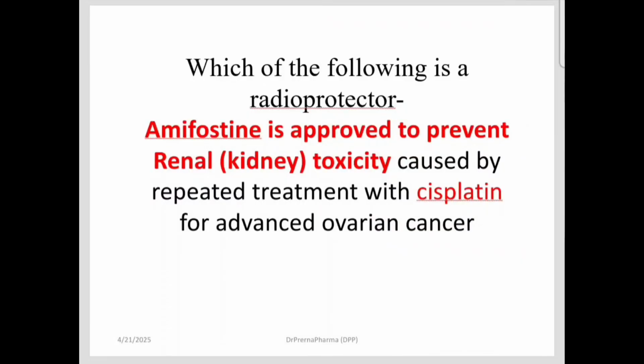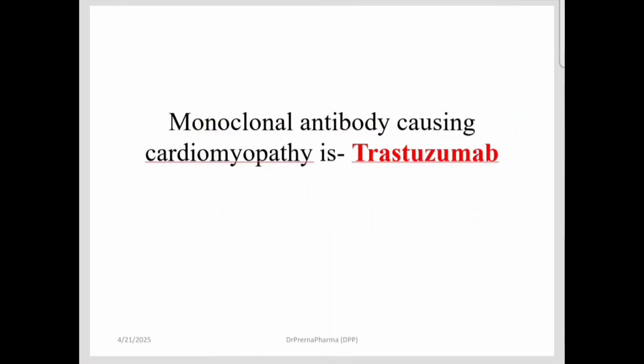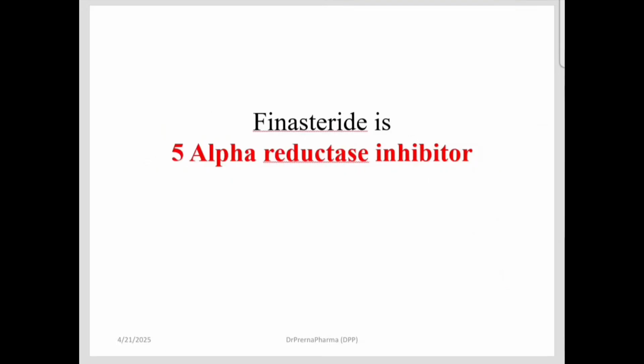Now coming to the part 10 of the 100 one-liner series in pharmacology, let's start. Which is a radioprotector? Remember, amifostine is a drug which is approved to prevent renal toxicity caused by cisplatin when it is given for ovarian cancer treatment, and it is also protective against radiotherapy in several cancers. So please remember this, amifostine is cytoprotective. Monoclonal antibody causing cardiomyopathy, we know it is trastuzumab.